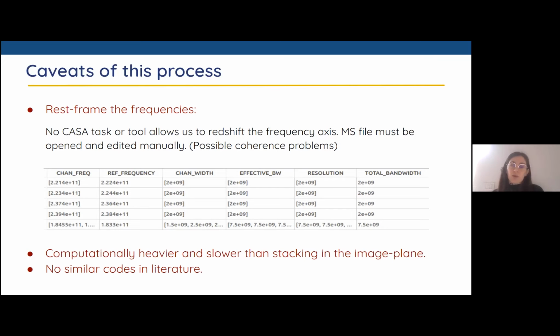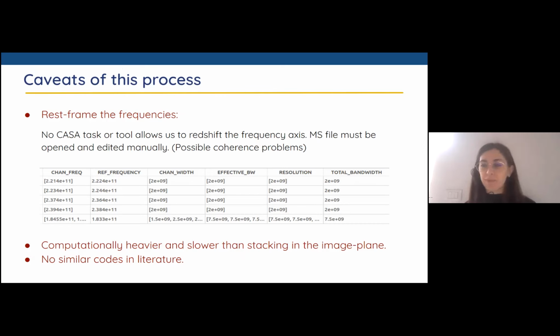Also, since we are working with the raw data, this technique is really computationally heavier and slower than stacking in the image plane. So we need to find some high performance technique. We need to parallelize the code in order to obtain an acceptable and fast result. And also, which can be an advantage and a disadvantage, there is no similar code in the literature that does that. So we don't have a reference to match our result. So we are making different attempts, seeing step by step what is working and what is not, to understand CASA more and understand how we can achieve our result.